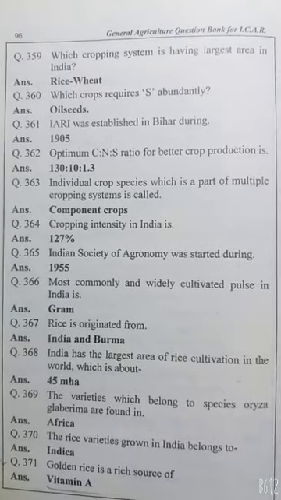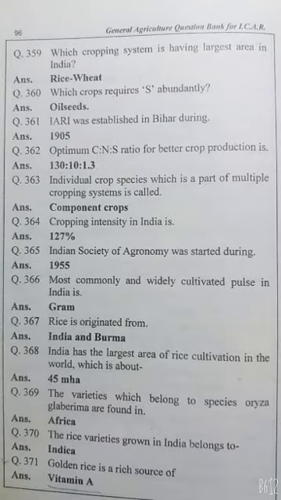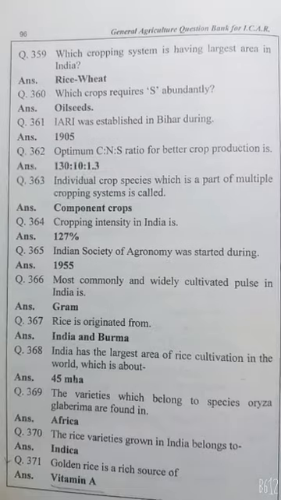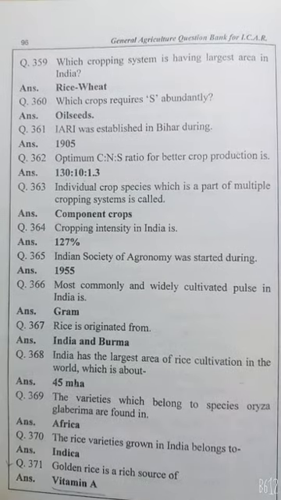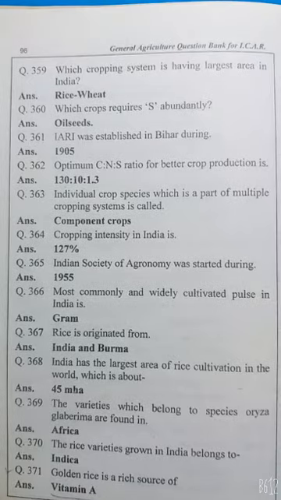Most commonly and widely cultivated pulse in India is gram. Rice originated from Indo-Burma, East Asia. India has the largest area of rice cultivation in the world, 45 million hectares.